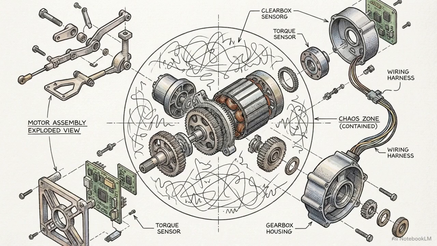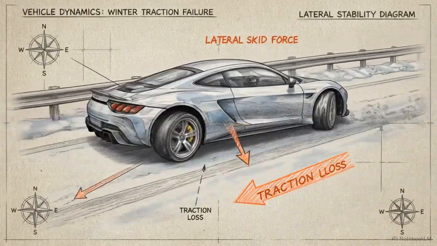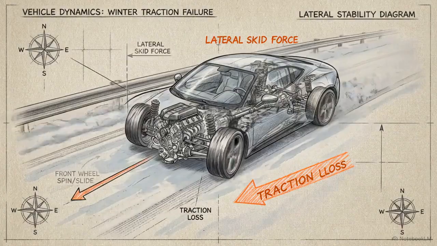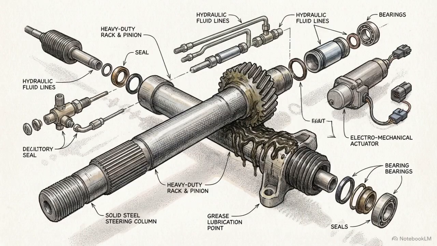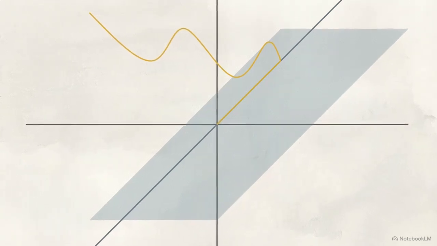Some environments present severe, unpredictable nonlinearities, such as an electric vehicle's steering system suddenly hitting a patch of ice. To force highly nonlinear systems into compliance, engineers utilize a geometric method known as sliding mode control, or SMC. This 3D phase plane graph illustrates the mechanism. The controller forces the system's erratic state trajectory onto a predefined, mathematically stable surface. Once there, it slides directly toward the target state. While locked onto this sliding surface, the system is immune to disturbances.